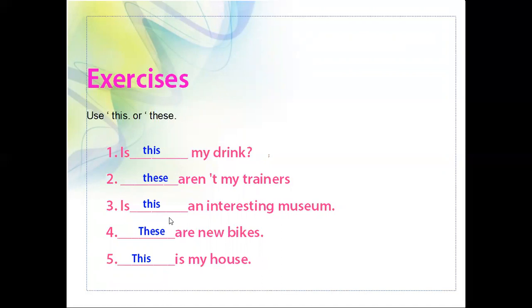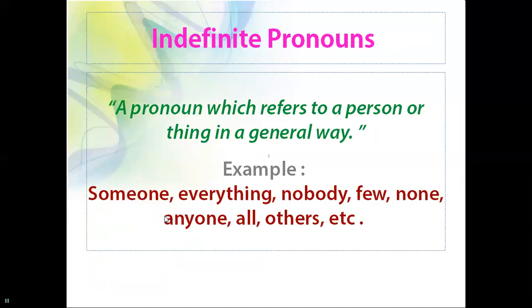So, I gave you some examples. Next, we are going to see indefinite pronouns. What do you mean by indefinite pronouns? A pronoun which refers to a person or thing in a general way.